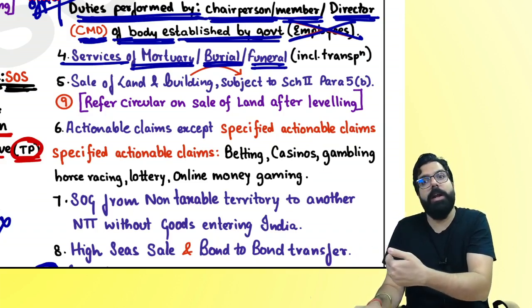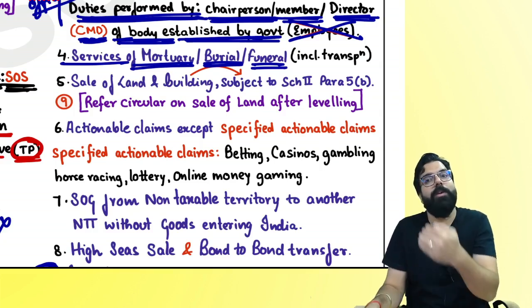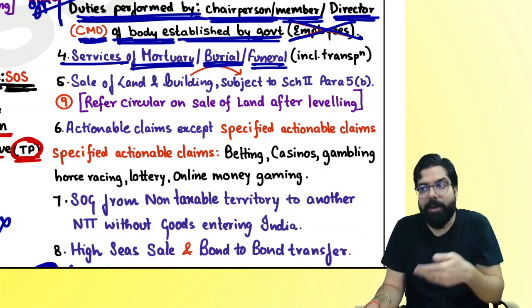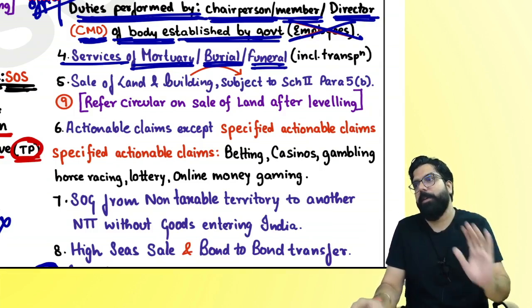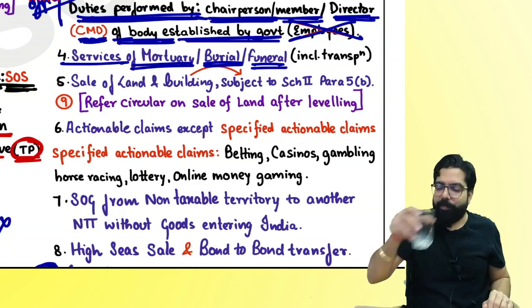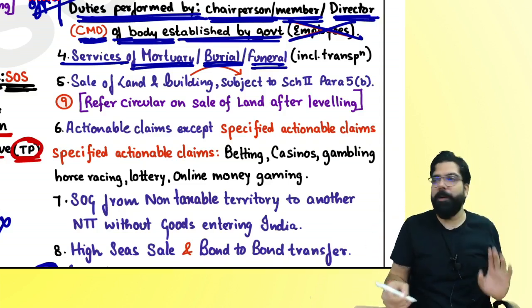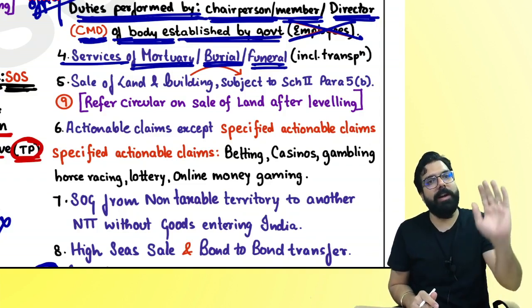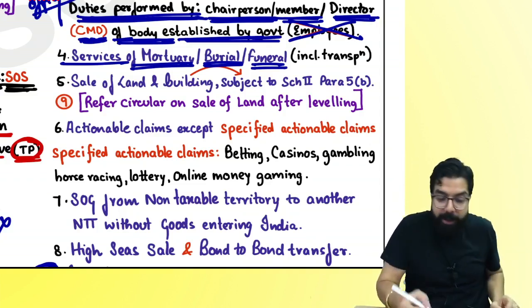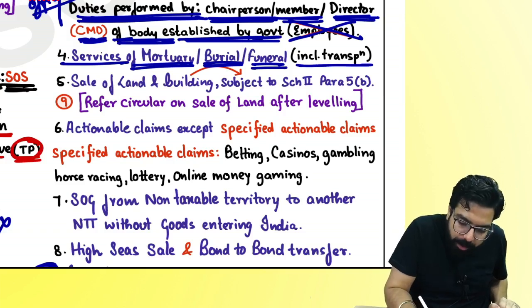The government is telling us that when you go to the funeral ground or the burial ground, they are also providing you a service and charging an amount. When they are charging an amount, they will not charge any GST. Simple logic. Government says, when a person has gone, we'll let him go in peace. We'll not collect GST from him. Are we clear, everyone? Next, including transportation.